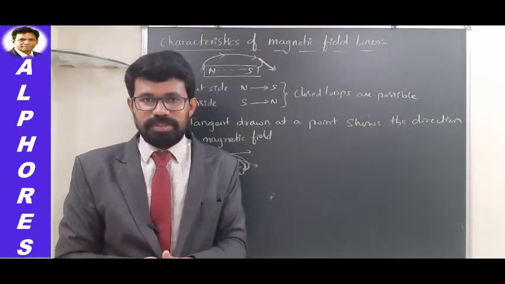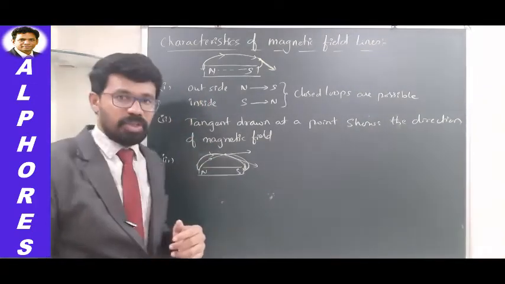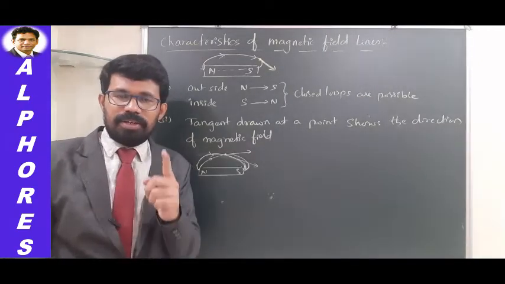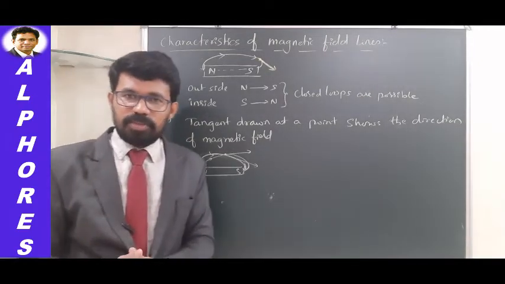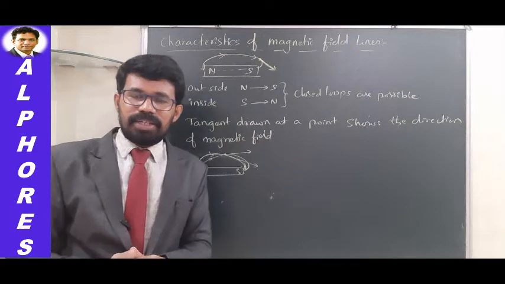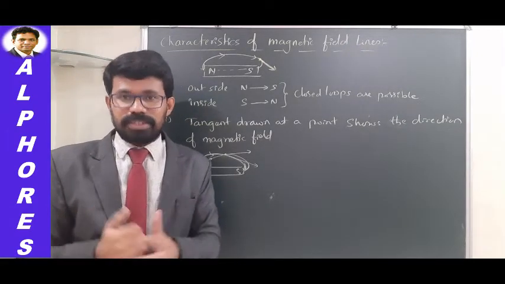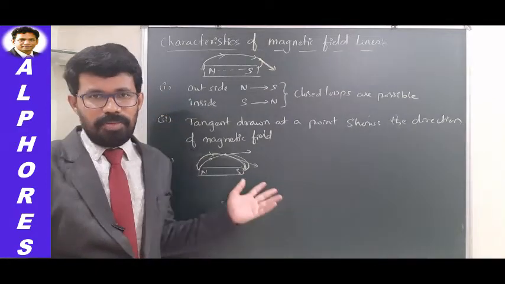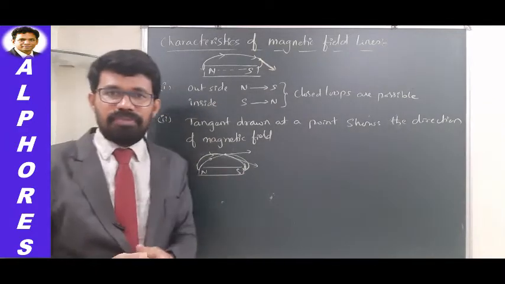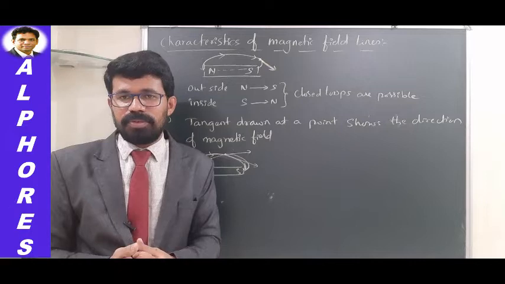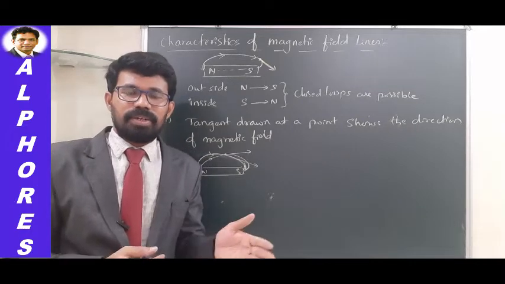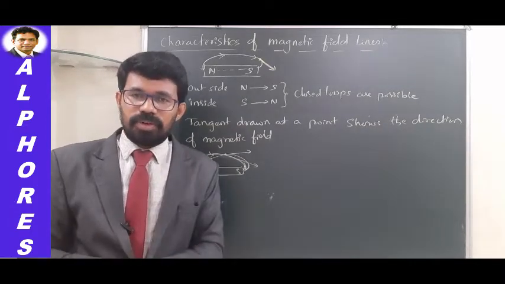It doesn't have two directions. Since having the magnetic field in two directions at a given point is not possible, we conclude that intersection of two magnetic field lines is also not possible. So they don't intersect. Practically also, when you trace the profile of magnetic field lines around the magnet, you will come to know that the field lines do not intersect.